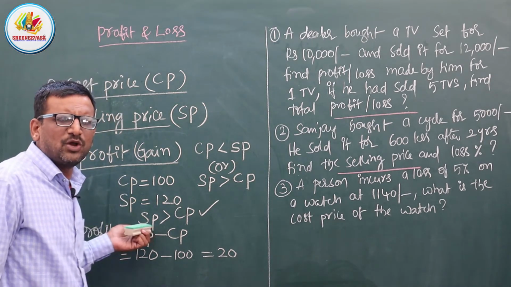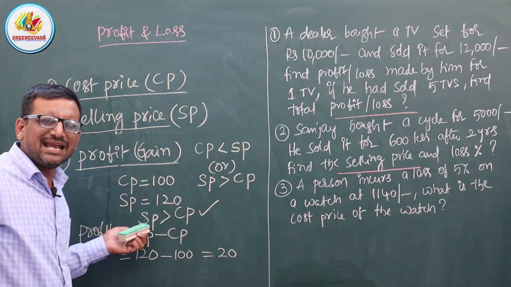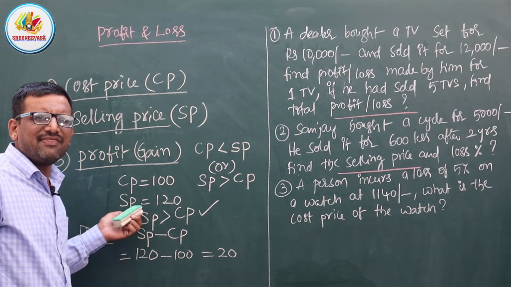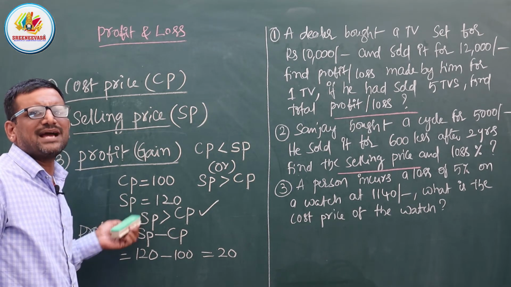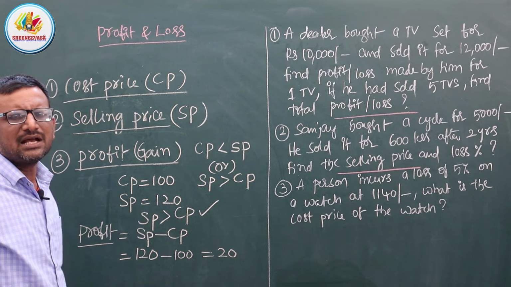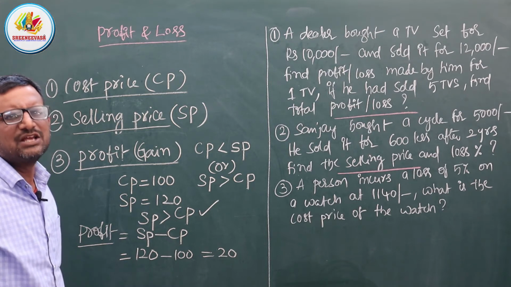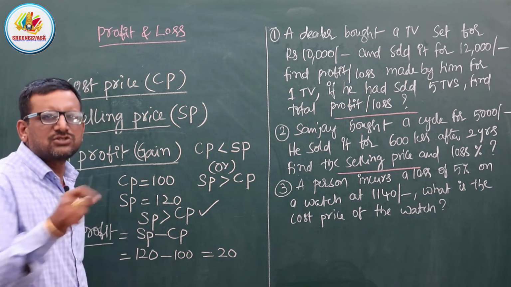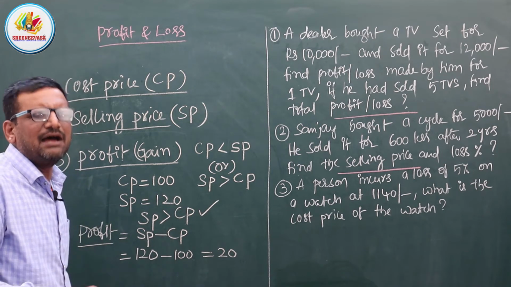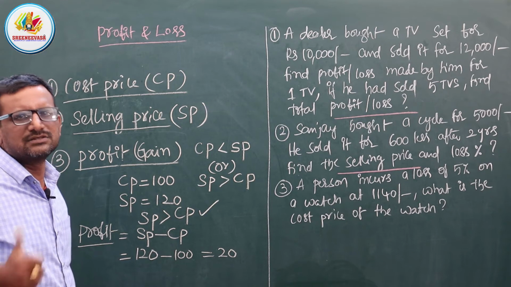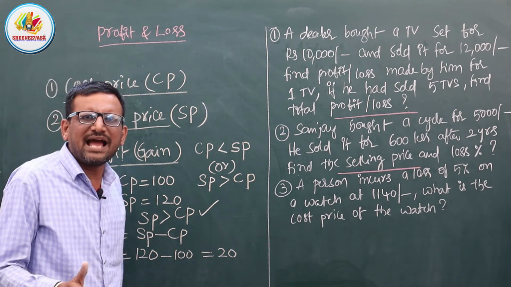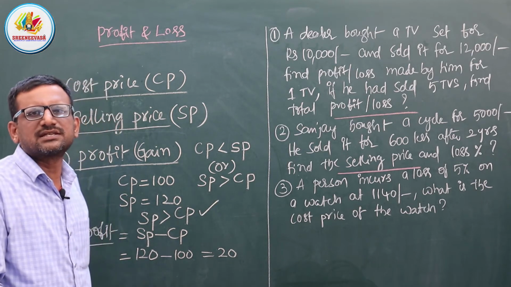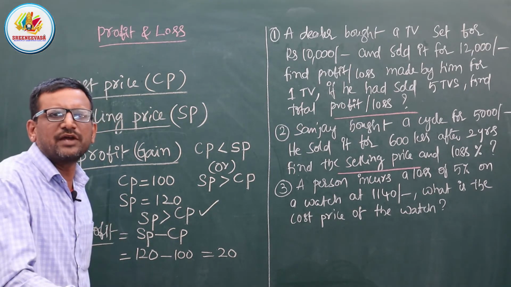By this example, we clearly notice that the selling price is more than the cost price. Why? Because the selling price is 120 and the cost price is 100. So definitely the selling price is more than the cost price, so we are going to get the profit only. Then how much profit are we going to get?